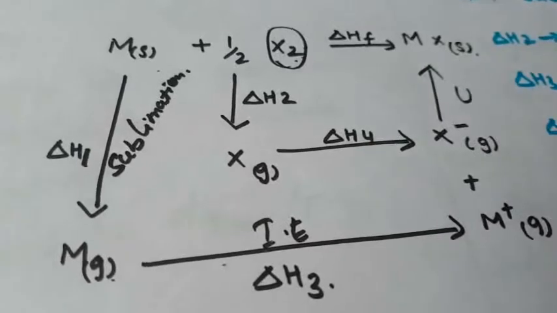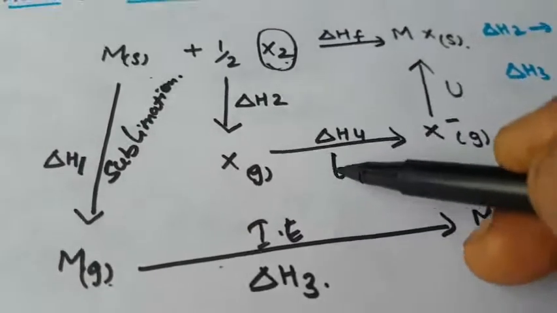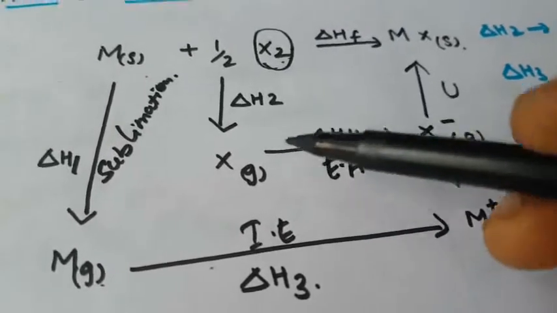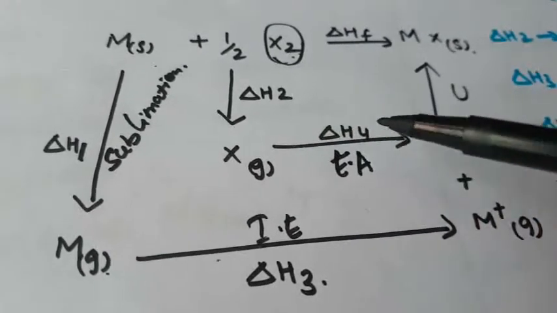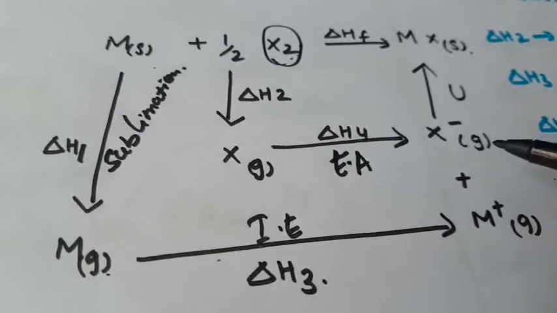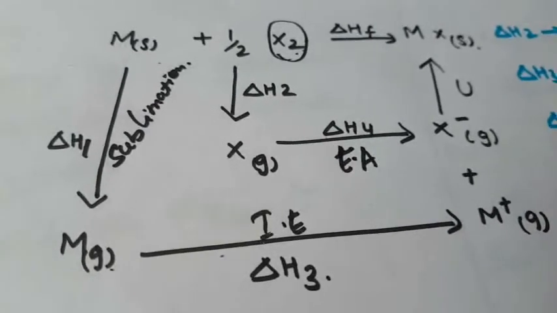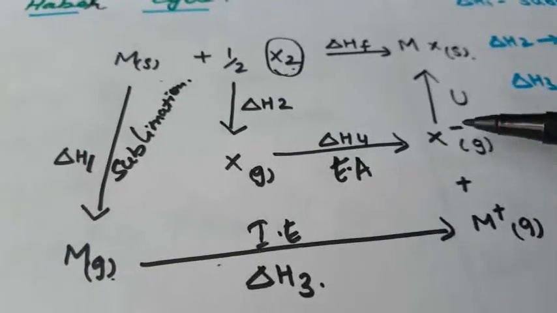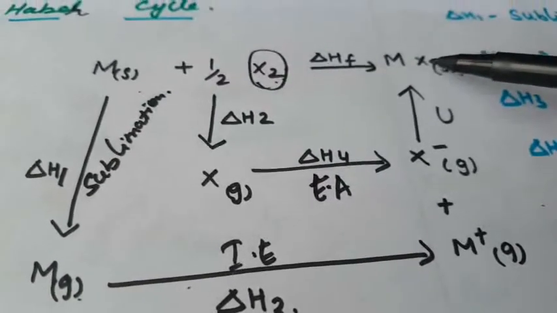Then we have electron affinity. What is electron affinity? When an atom gains one electron, the amount of energy released is called electron affinity. Finally, the M plus ion and the X minus ion combine to give the same compound.